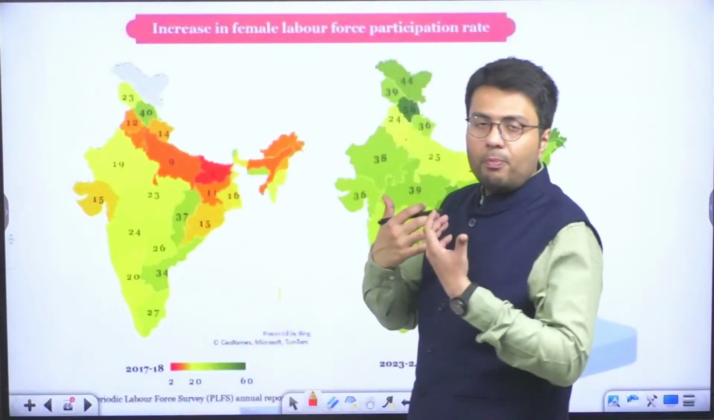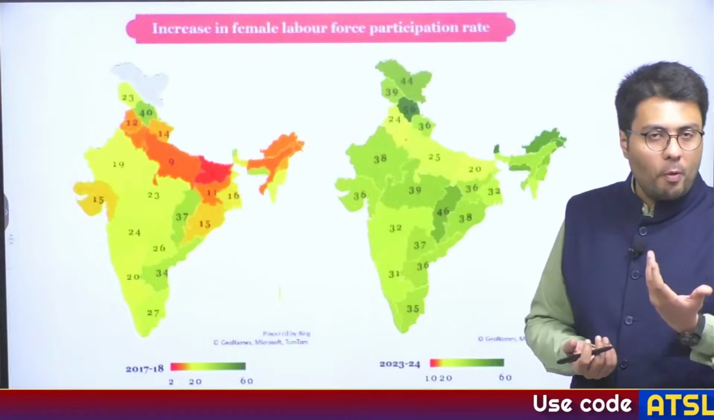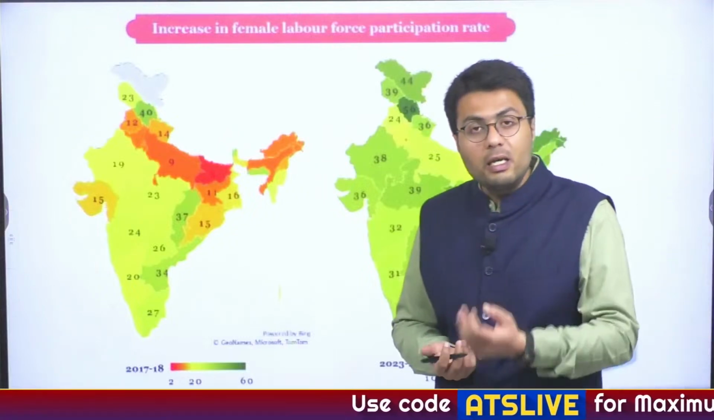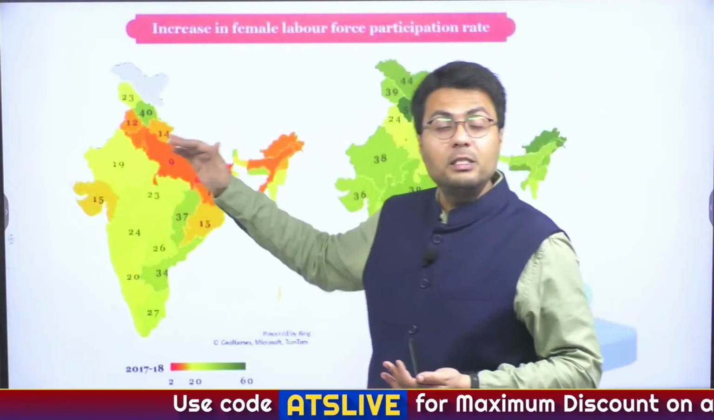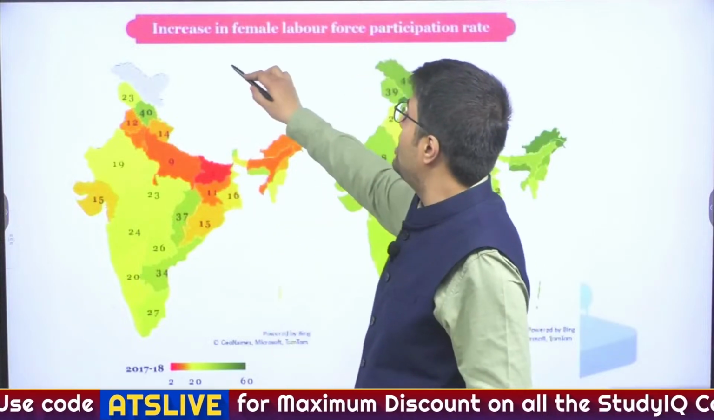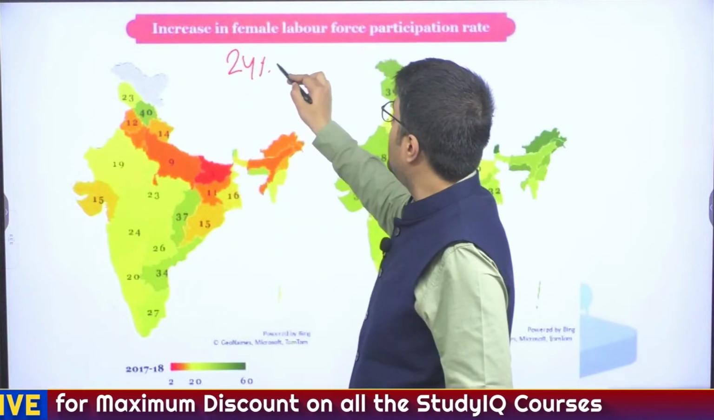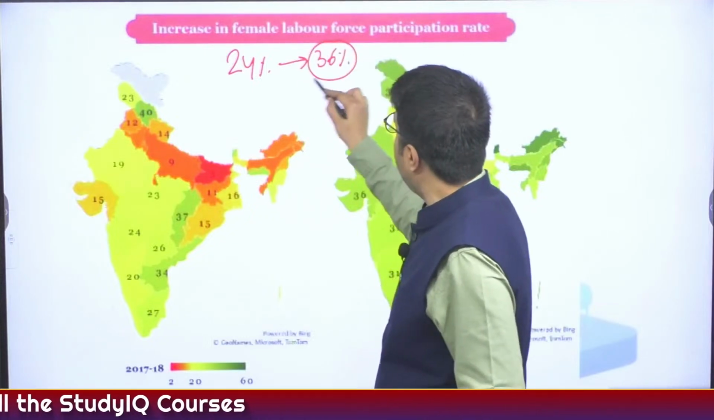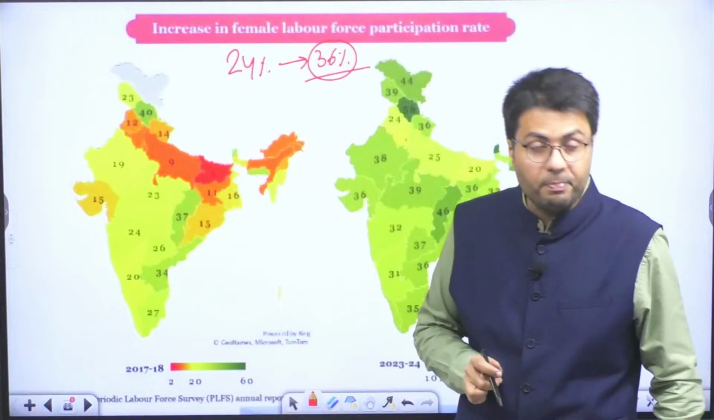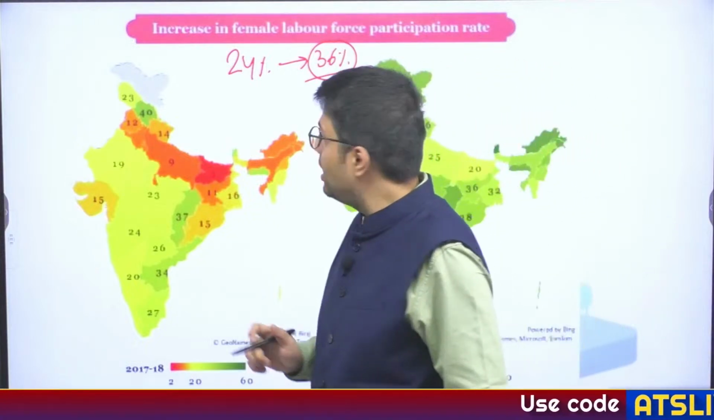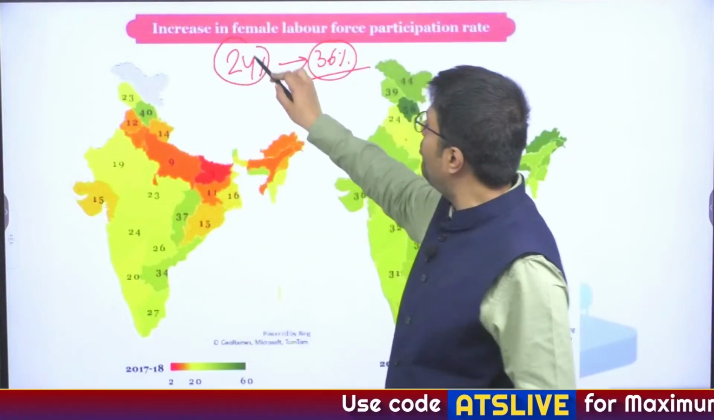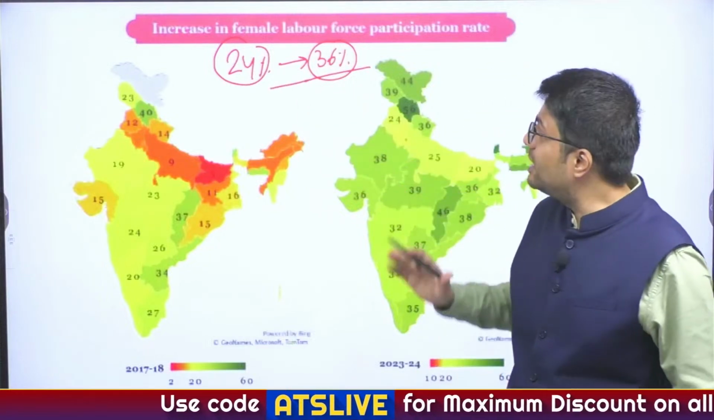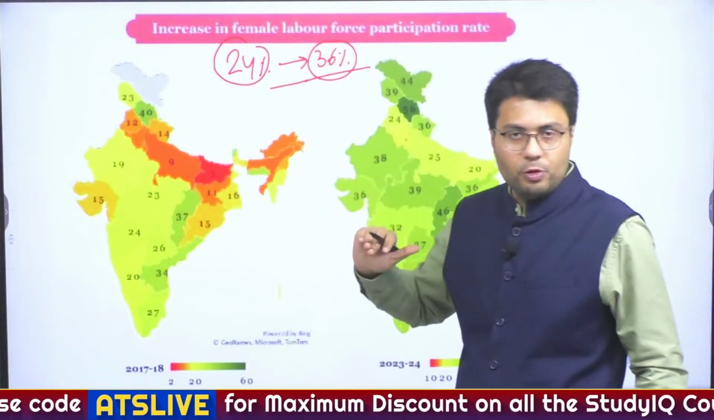Now, one of the major improvements in job prospects in the Indian economy is that the female labor force participation rate has improved. Earlier it was around 24%, now it has improved to 36%. However, it is still below the levels of Western nations like the US, and also China. However, this 12% improvement is a very significant improvement as far as Indian female labor force participation is concerned.